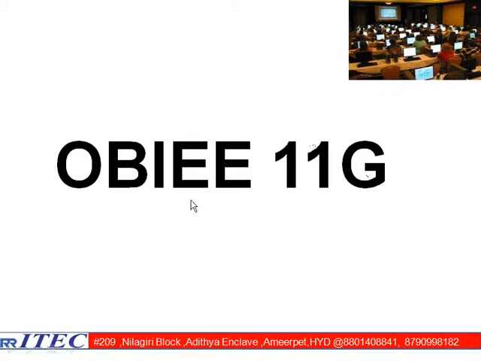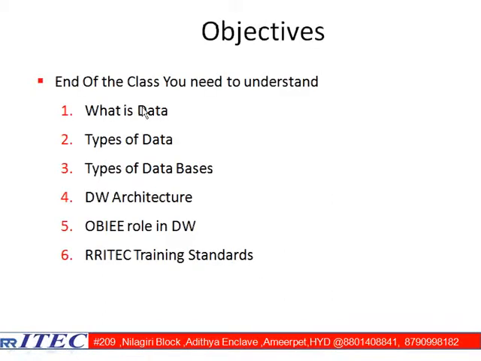Okay, let us go for today end of the class as part of this demo one. As part of this demo one, end of our class, these are the points you need to understand. Number one, what is data? We are learning data warehouse, right? For that, we are going to learn what is data and what are the types of data available.